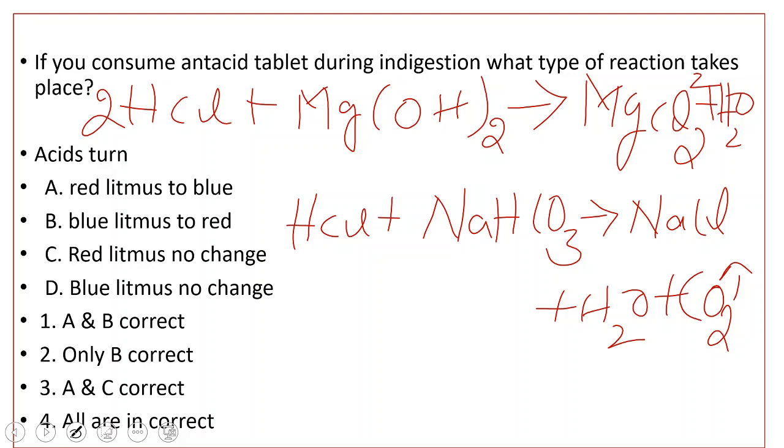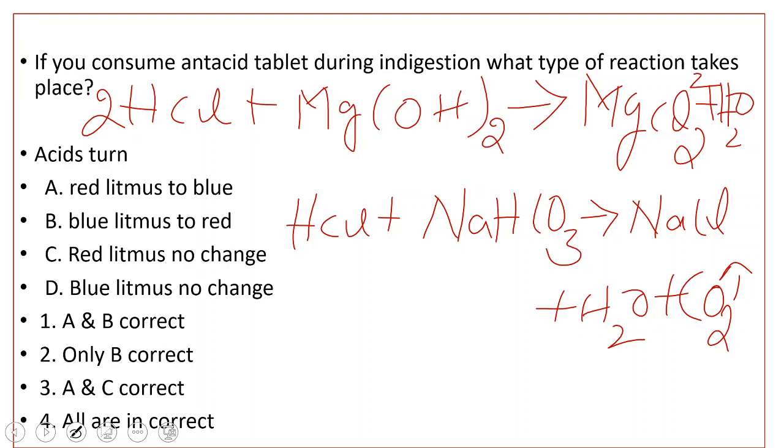Now, acids turn. Here I have given 4 options. Red litmus to blue color, blue litmus to red color, red litmus no change, blue litmus no change. So which options are correct? The first one, option A and B are correct. Option 2, only B is correct. Option 3, A and C are correct. And option 4, all are incorrect.